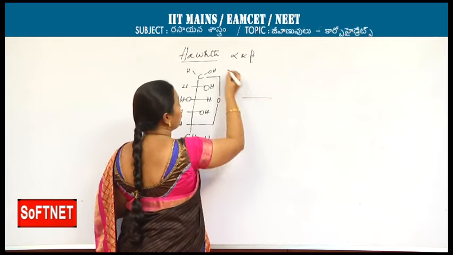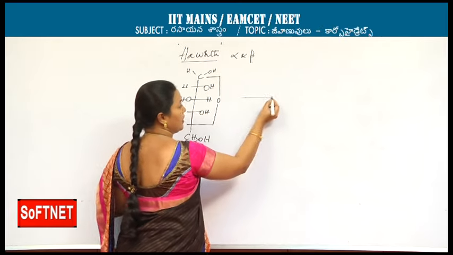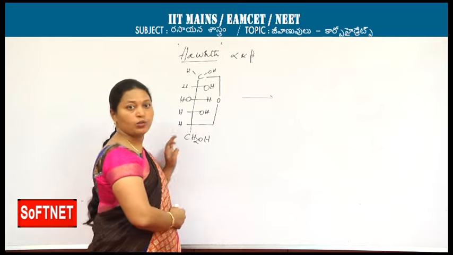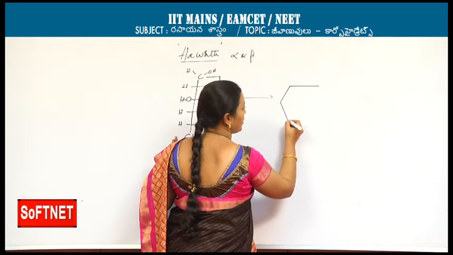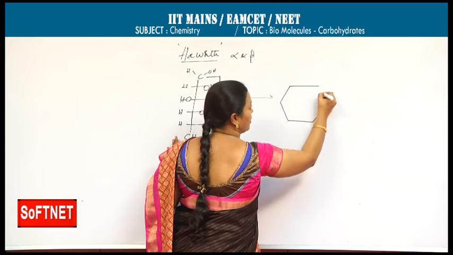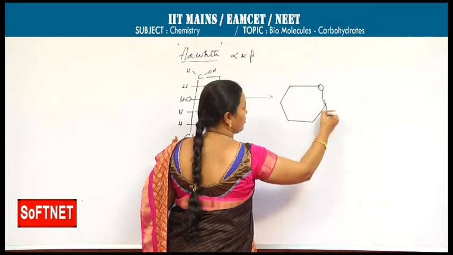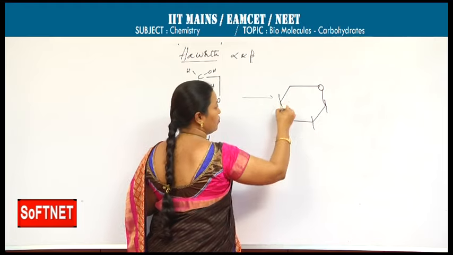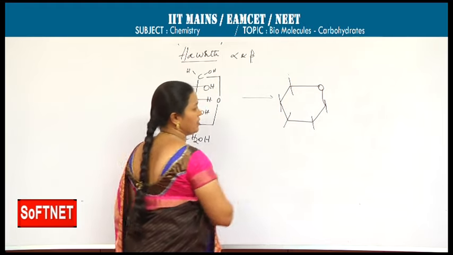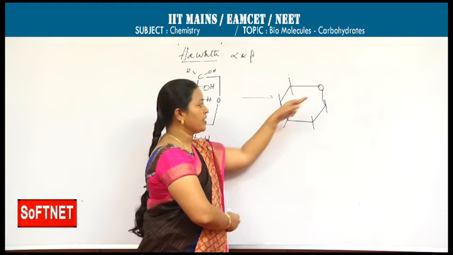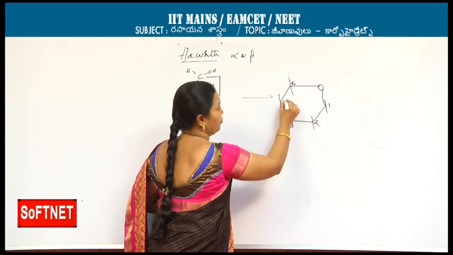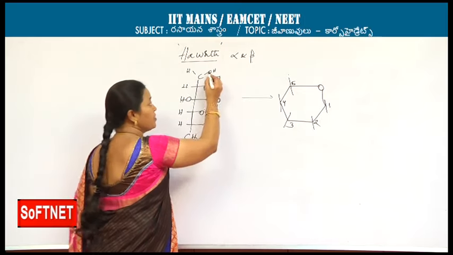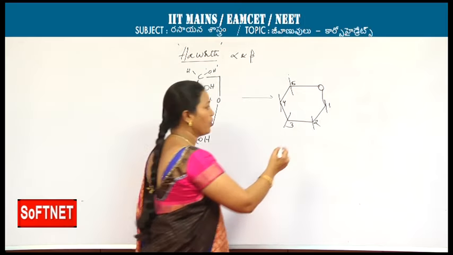Now it can be shown as the Haworth structure. It is similar to pyran, so the name of this compound is pyranose. A six-membered ring is formed. First carbon, second, third, fourth, fifth, followed by sixth. Now oxygen is present between 1 and 5. 2, 3, 4, 5. The groups which are present on the right side we can write at the bottom.